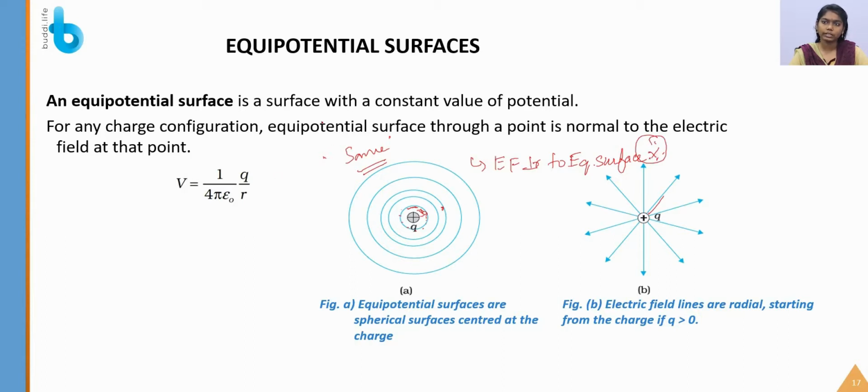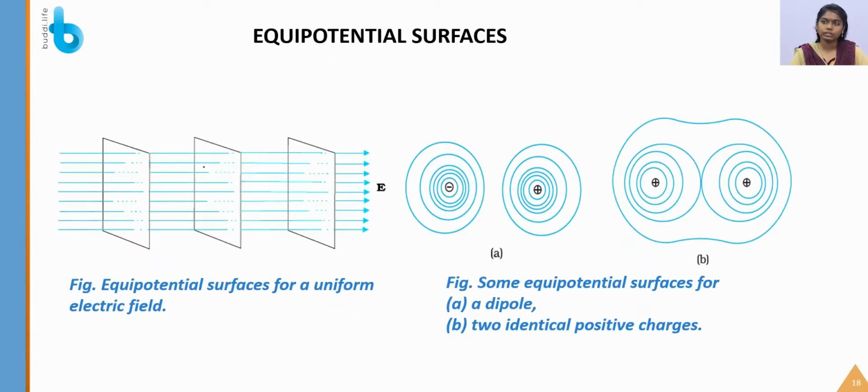For any charge configuration, the equipotential surface through a point is normal, that is perpendicular, to the electric field at that point. This is the common potential for charge Q, 1 by 4 pi epsilon naught Q by R, which is a point charge. See this diagram, which represents the equipotential surfaces for a uniform electric field. At each and every point the electric field is perpendicular to the equipotential surface.